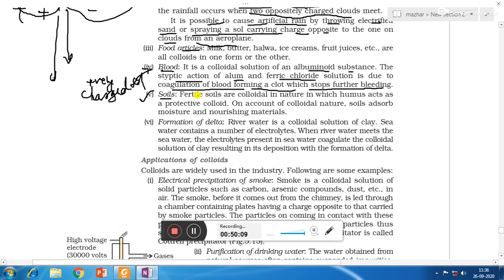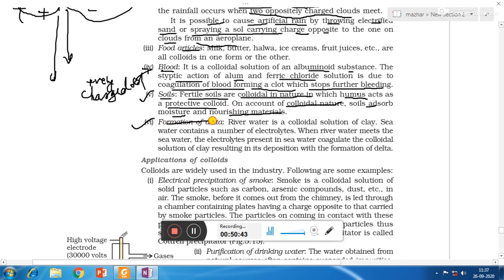Soils. Fertile soil are colloidal in nature, in which humus acts as protective colloid. So we will see that fertile soil is generally present in river water as well as in the agricultural fields. So they are colloidal in nature, in which humus acts as a protective colloid. On account of colloidal nature, soils absorb moisture and nourishing materials which are required for the proper growth of the plant.